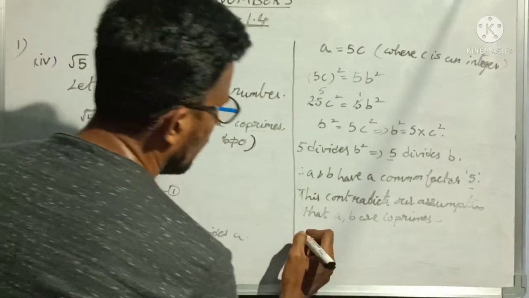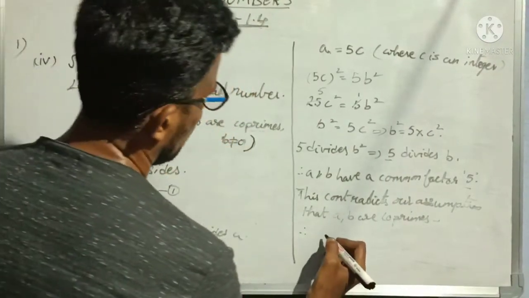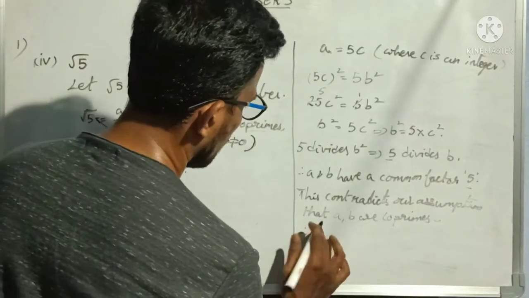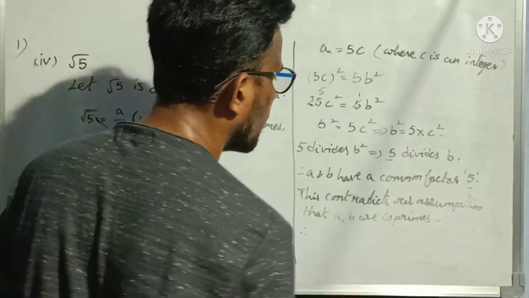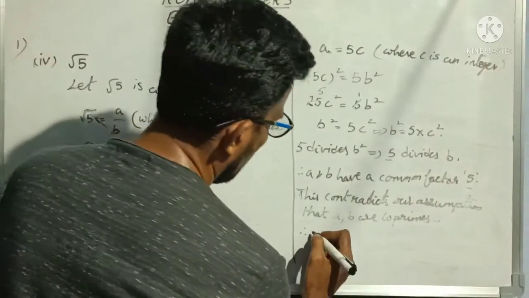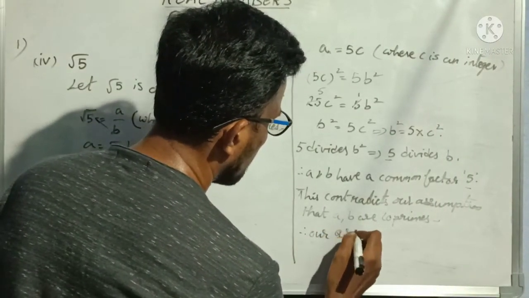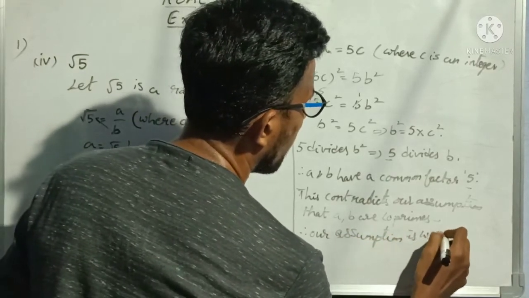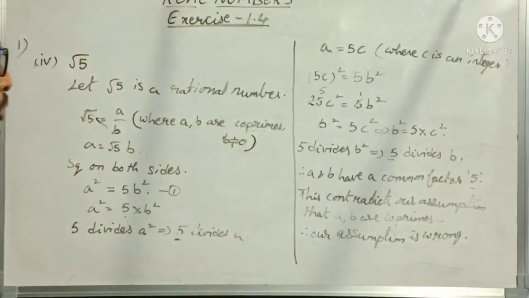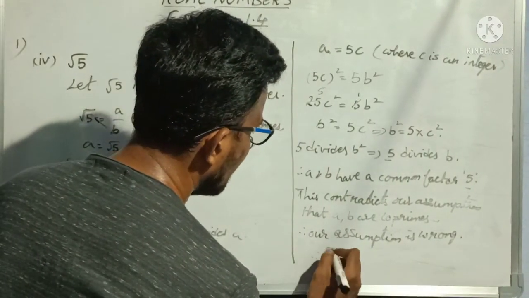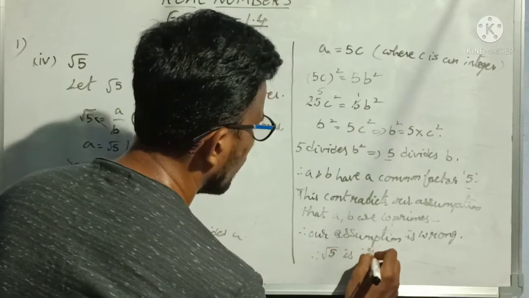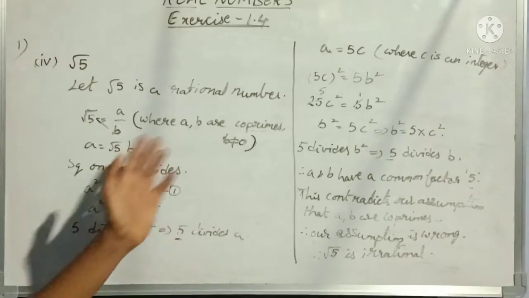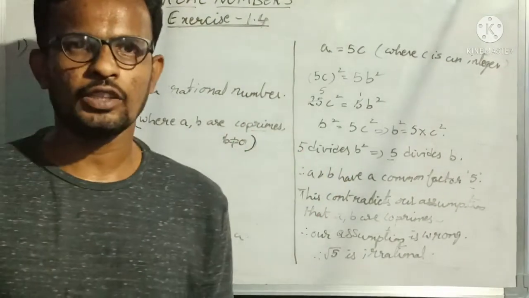Therefore, our assumption that a, b are co-primes is wrong. When our assumption is wrong, then automatically we can say that root 5 is irrational. Understood? This is how we have to prove that root 5 is irrational.